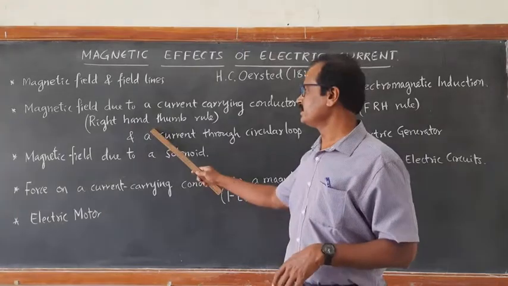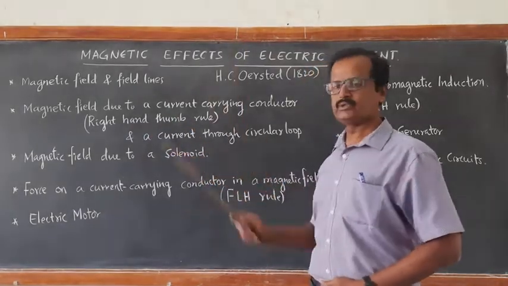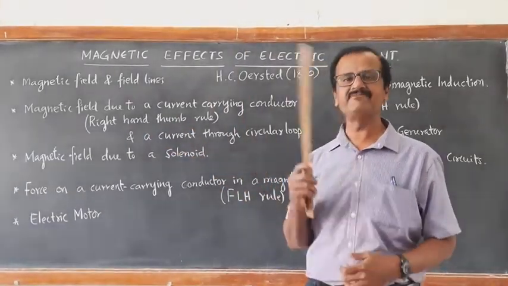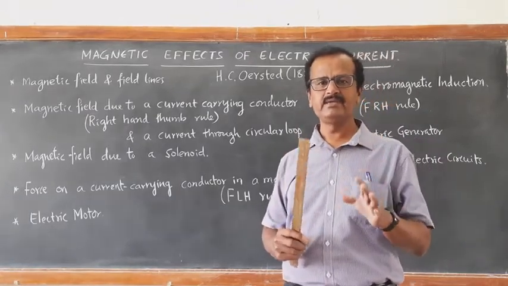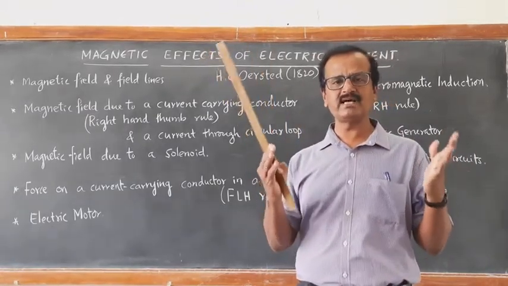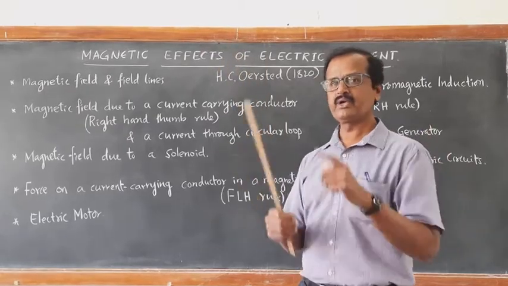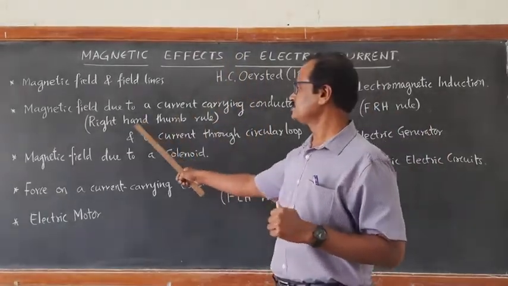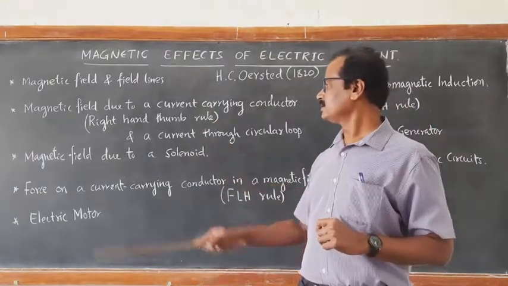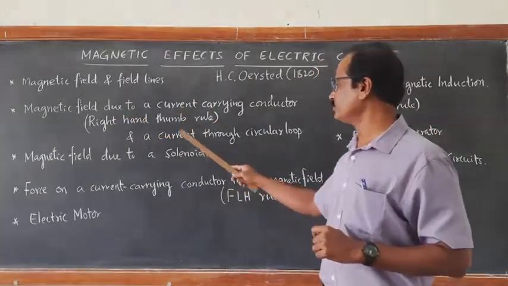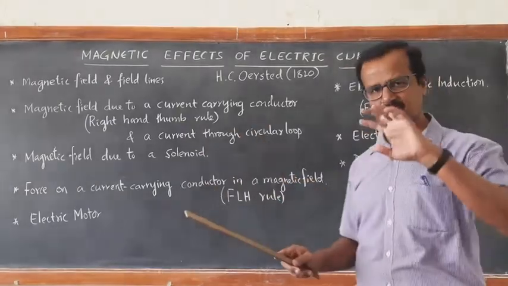So there we learn the right hand thumb rule to find the direction of magnetic field. You will come to know magnetic field is a quantity which has both magnitude as well as direction. So we are going to find out the direction using this guiding rule, the right hand thumb rule. Then we learn magnetic field due to current passing through a circular loop.